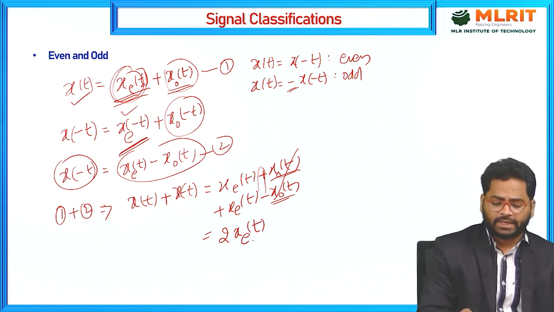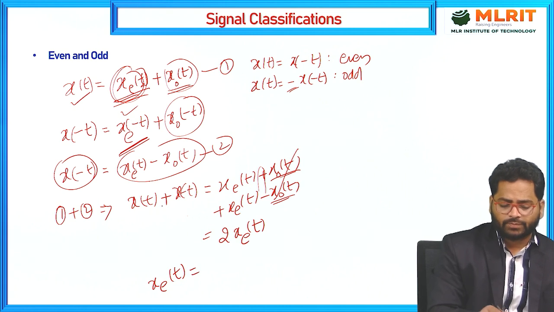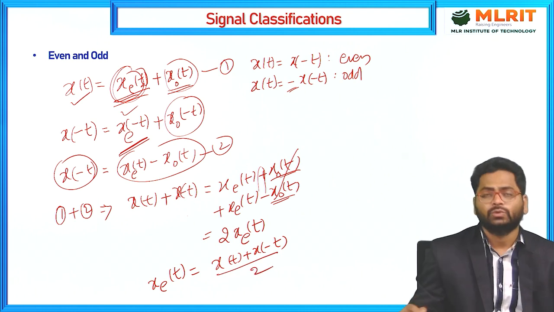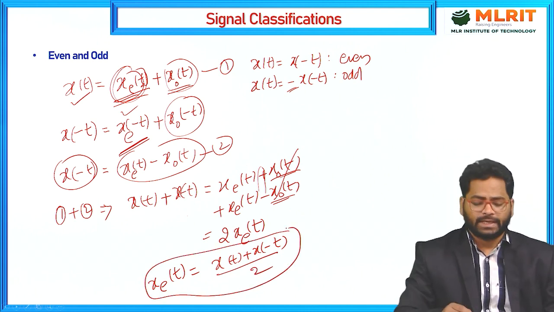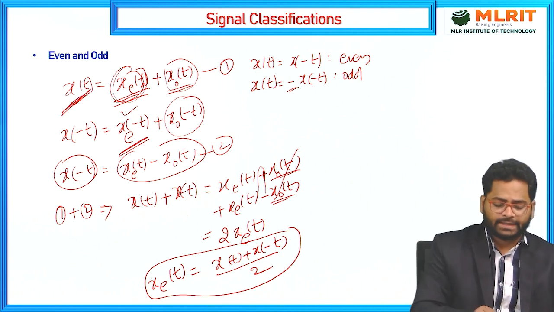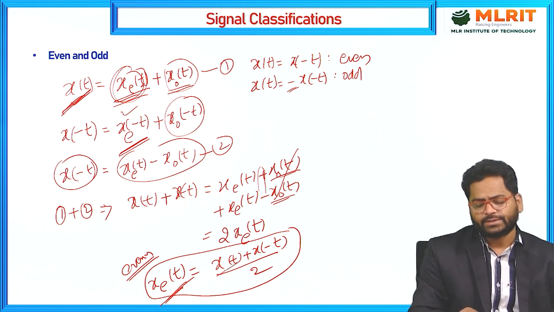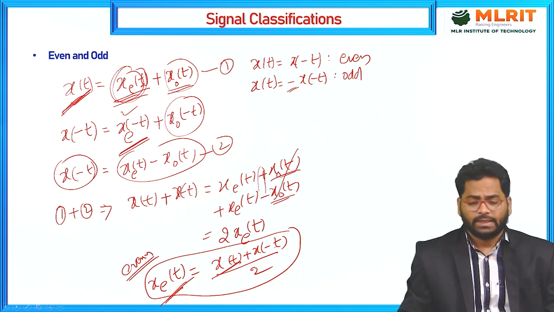So from this I can write xe of t is equal to x of t plus x of minus t divided by 2. So this is one relation. That means if I am given some signal x of t, to find its even component xe of t, take the sum of x of t and its reversal, x of minus t, divided by 2. So this is about the even signal.